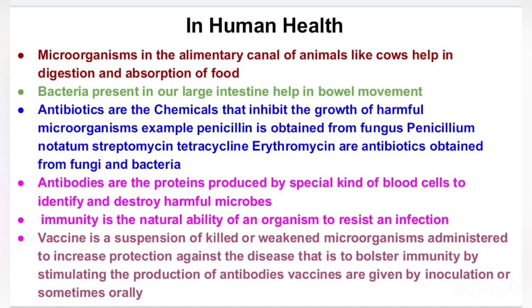Now the next is very important. Before that, we need to understand the meanings of a few terms like antigens, antibodies and antibiotics. Many students get confused in these three terms. What are actually antigens? Antigens are alien bodies or foreign bodies which enter the human body. That means any foreign particle which enters your human body and can cause an infection in your body is called an antigen.